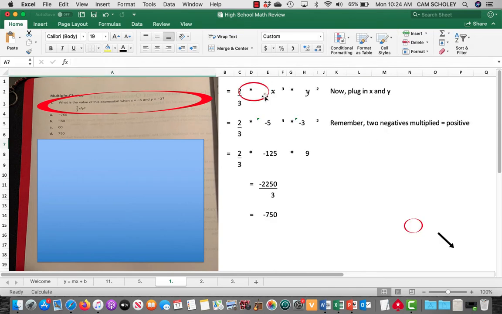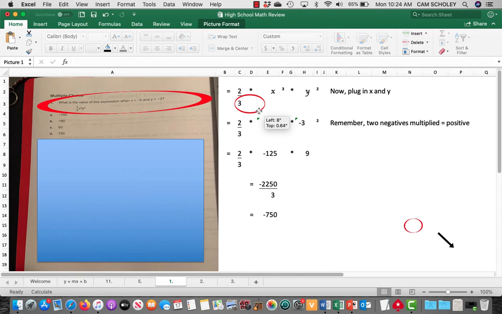First of all, remember that even though it doesn't say it, there's a multiplication in between everything. So 2/3 x cubed y squared means 2/3 times x cubed times y squared. So just don't forget that. Now we're going to plug in the x and the y. So there's the -5 and the -3 that were given in the question.